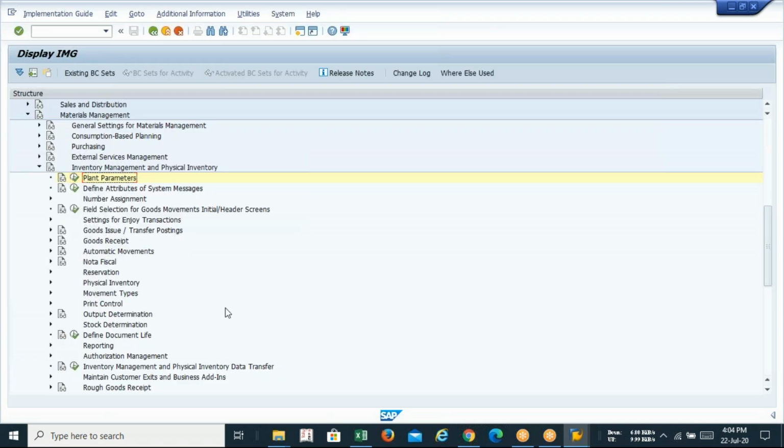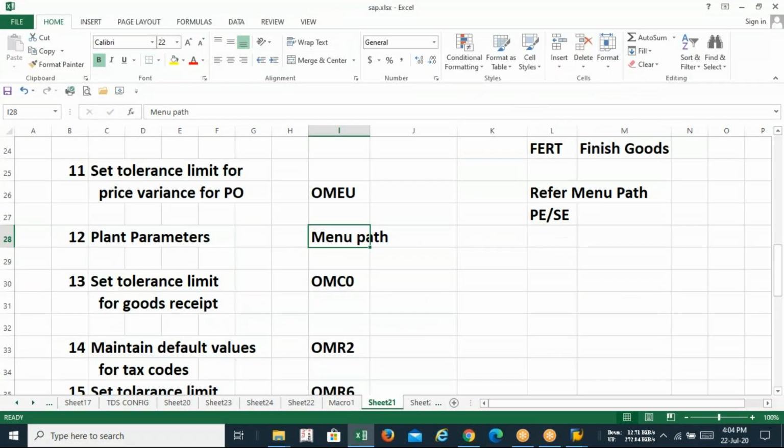So boys and girls, is that clear to all of us? These two configurations, parameter 12 and 13. Is everyone getting it? So what is the reason for setting this? Why are we setting the plant parameters? So that you can use it for your production planning, sales and distribution, and for your further process.